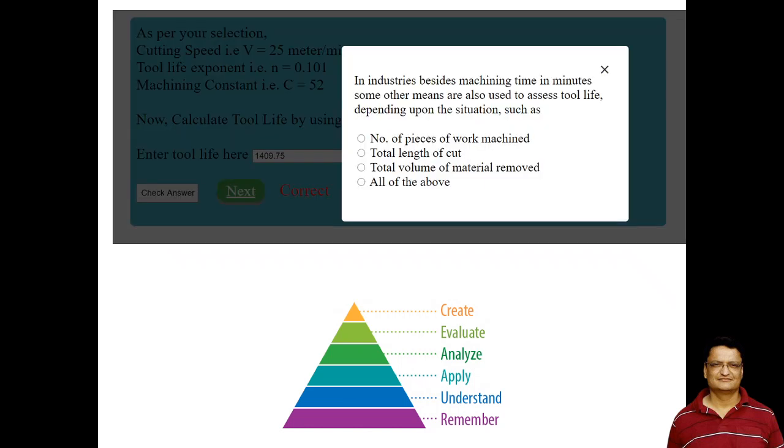Now again the simulator is asking a multiple choice question to evaluate the understanding of the student, and this particular question is of the understand cognitive level.